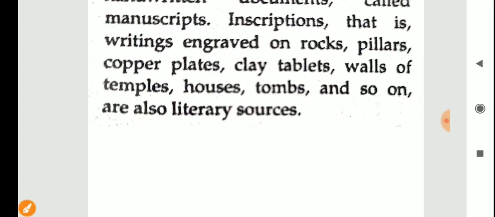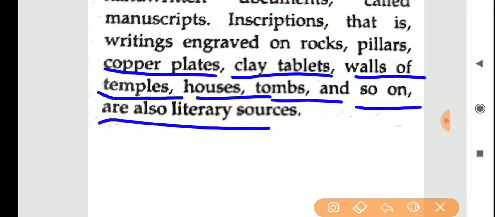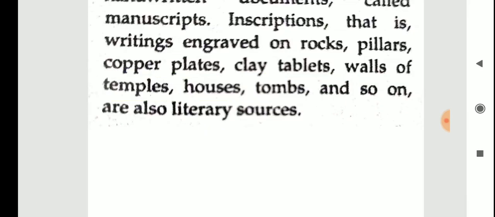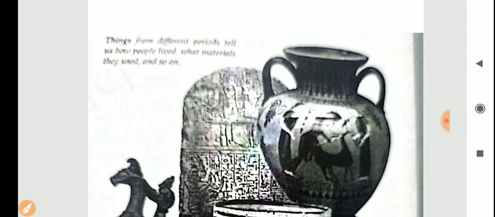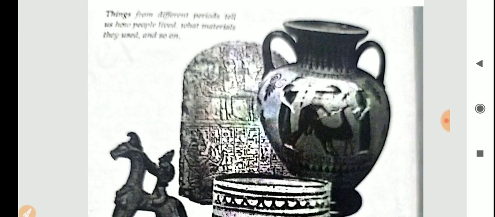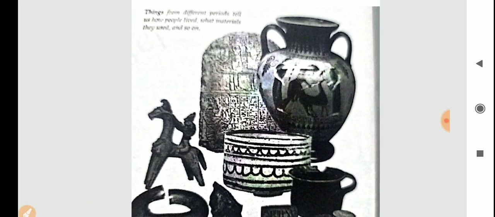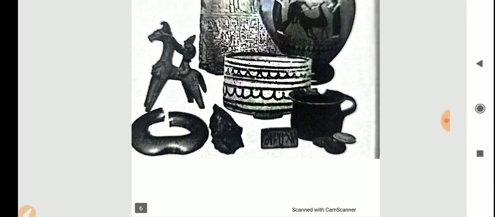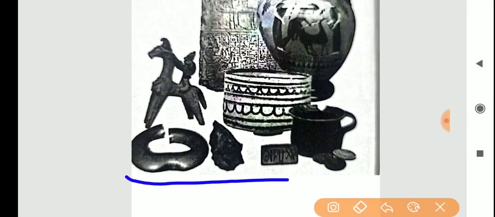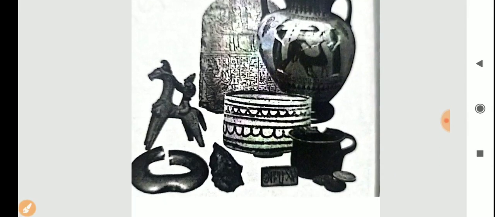After this, copper plates, clay tablets, walls of temples, houses, tombs, and so on are also literary sources. Now, here things from different periods tell us how people lived and what materials they used. In olden times, the people used all these types of materials. You can go through this.